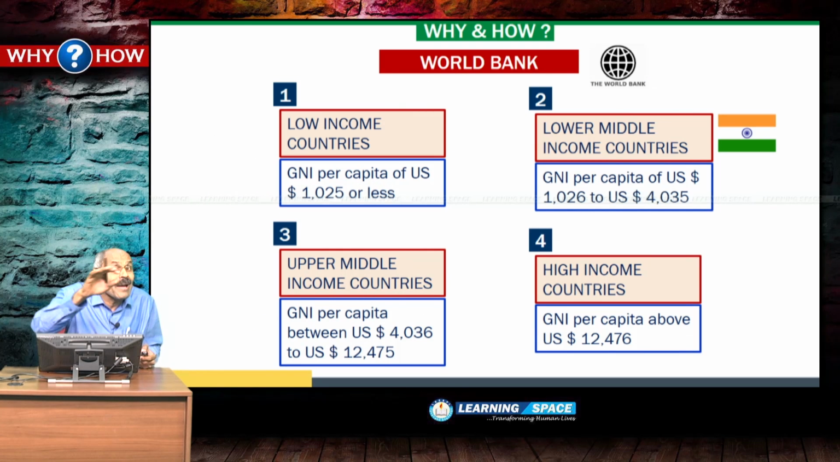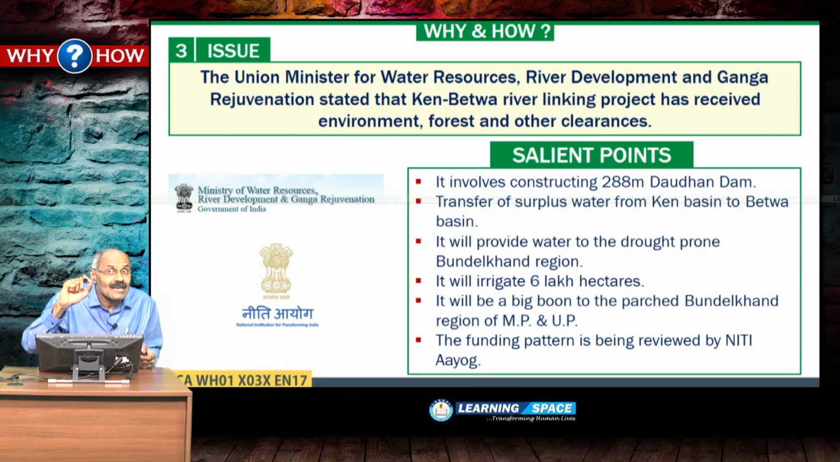But the World Bank classification is something different. The World Bank classifies countries based on low income, lower middle income, upper middle income, and high income, and India comes under lower middle income. This is based on gross national income per capita. Look at the next one.